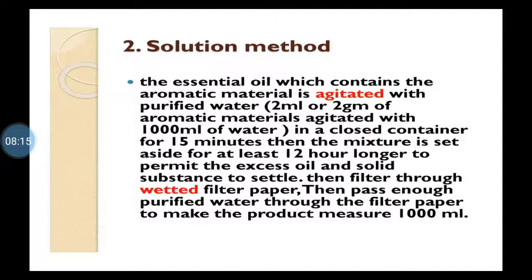So the essential oil or volatile oil which contains aromatic material is shaken, agitation also we can say, vigorously with purified water. So 2 ml of volatile oil containing substance and 1 liter or 1000 ml of water in any container are shaken for 15 minutes, and they are kept as such for 10 to 12 hours, so that the constituents will get mixed efficiently.